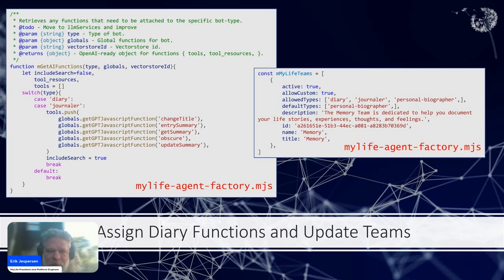They're in the LLM provider section, and we saw it illustrated in the OpenAI GPT schema that we need several functionalities for this bot. We need it to be able to change its own title. When given an ID, we need it to be able to make an entry summary. We need to get a summary. We want it to obscure a passage. And we want it to be able to update its own summary, that which it has in common, of course, with the biographer bot as an example. Okay.